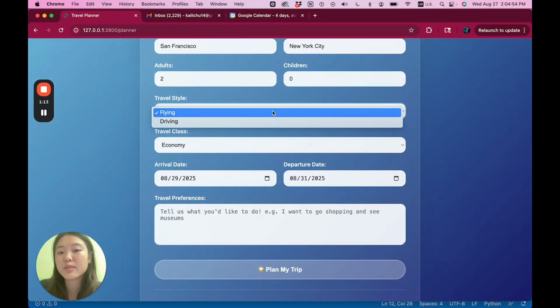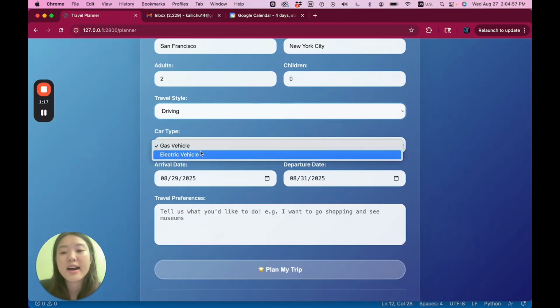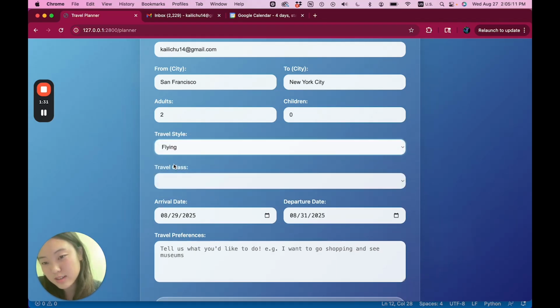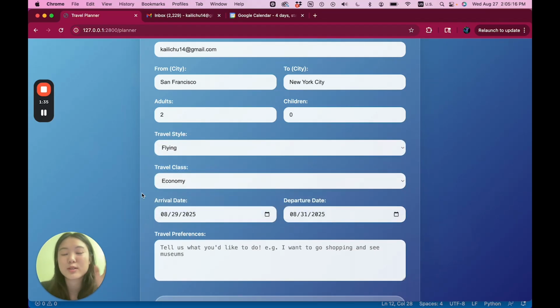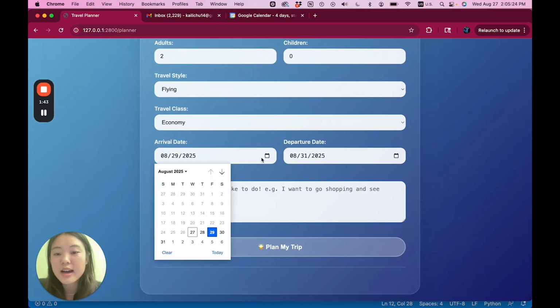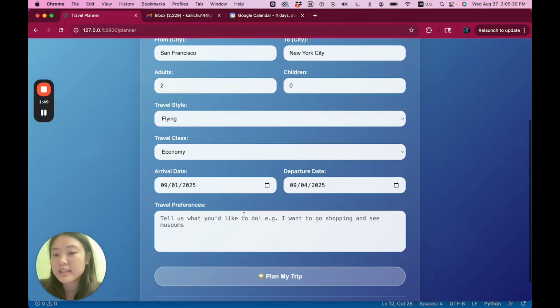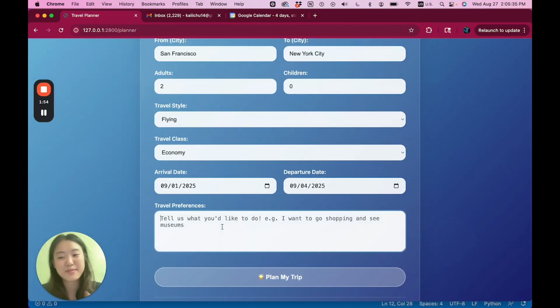And then here you can choose between flying or driving, and then gas vehicle, electrical vehicle, and all that will do. The only change basically is that it will specify instead of your flights, it'll give you gas stations to help assist you on your travel journey. So they're going to be flying to New York City. Initially, the travel classes were supposed to send you a good booking link for a flight, but that idea didn't necessarily happen. The travel dates are going to be limited to 5 days, just because the AI cannot handle that much. Anyways, I'm using Claude Anthropic to run everything.